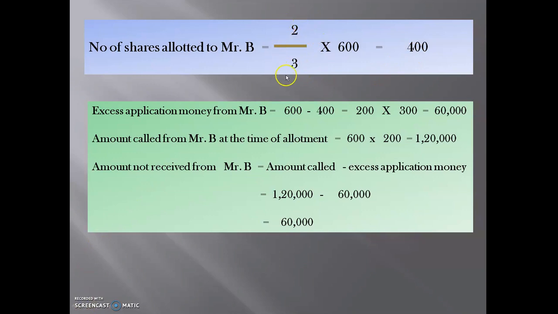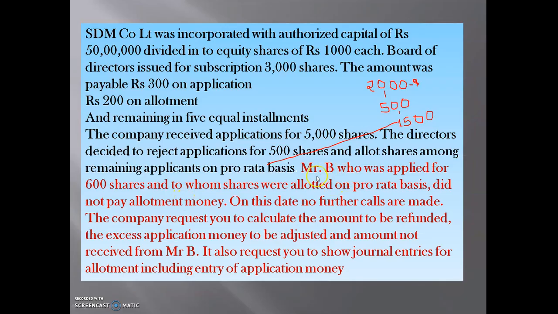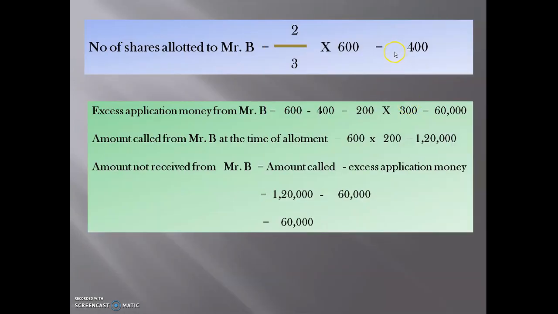So here this one is the ratio, and this 600 is here. See here 600, Mr. B who applied for 600 shares. That one we have to take here, and the number of shares allotted to Mr. B will come 400.